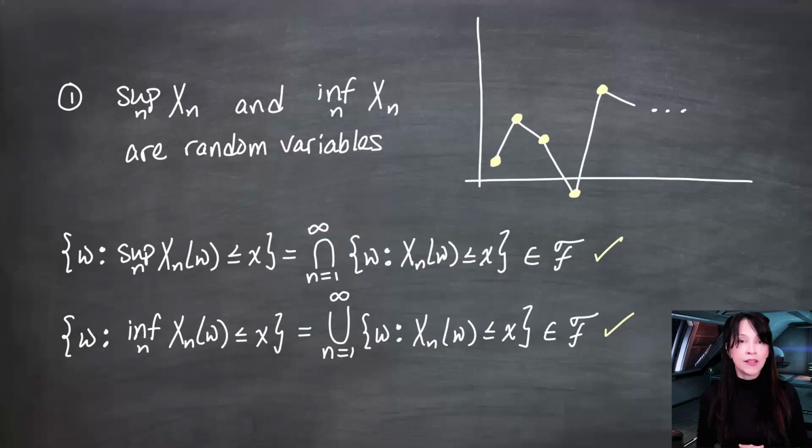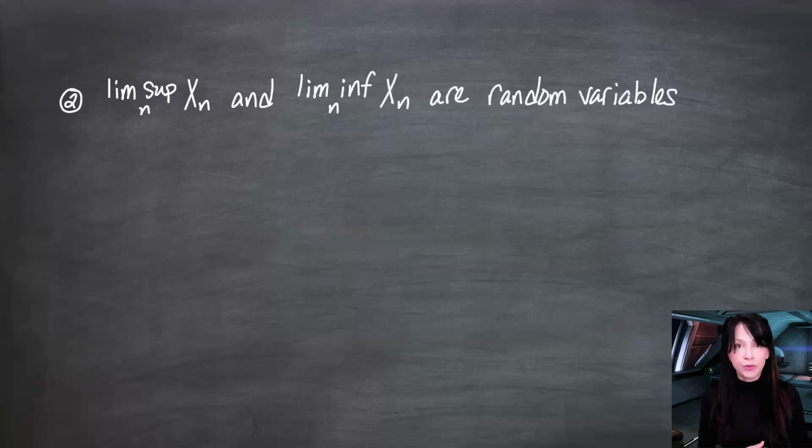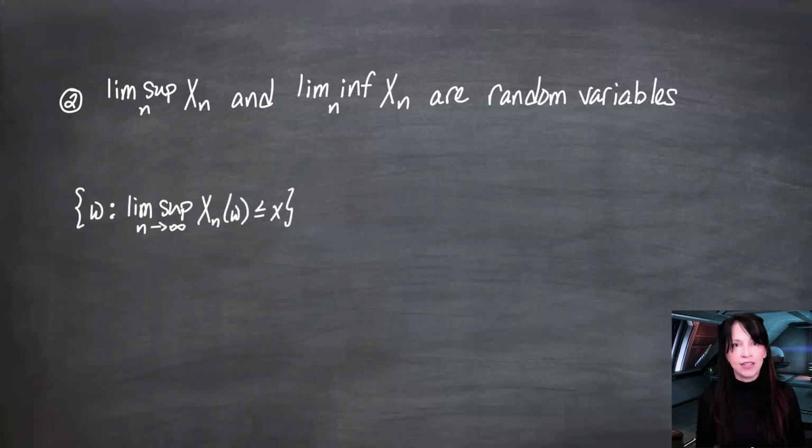I also claim that the lim sup or limit supremum or lim inf or limit infimum of the sequence are random variables. You might have forgotten what these are, but we have definitions, simple to follow, straightforward. Let's look at the set of omegas for which the lim sup over n of xn omega is less than or equal to little x, where little x is any given real number. The definition of this lim sup, and these are real numbers. This is not like a lim sup of sets where you define it in terms of unions and intersections. This is a lim sup of a sequence of real numbers.